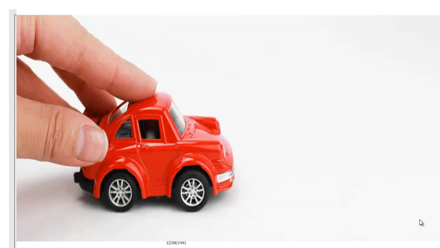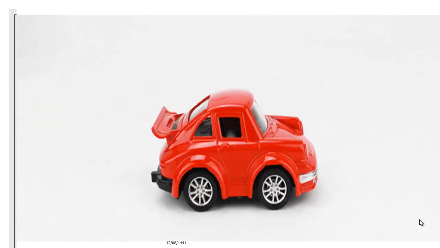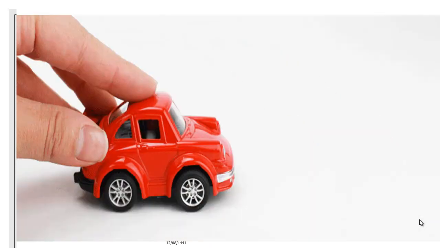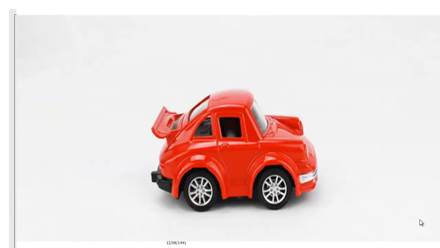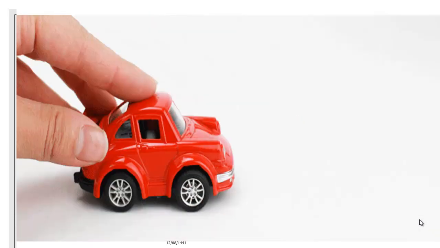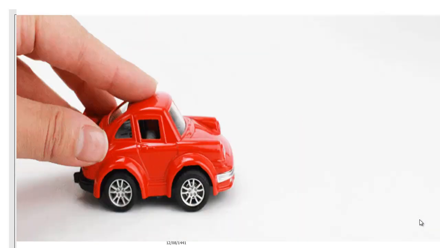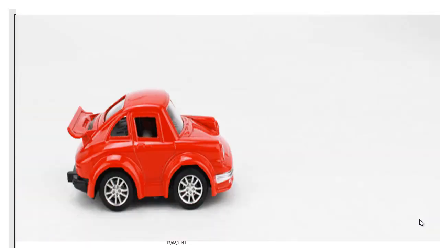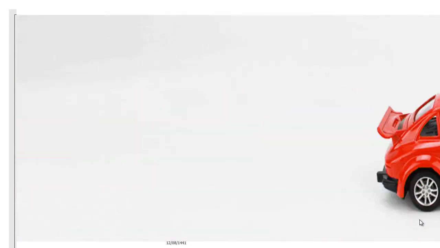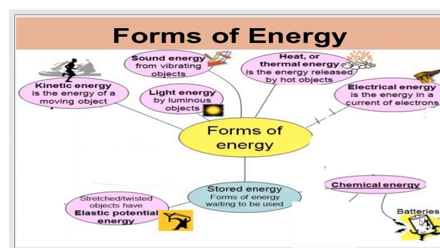How can this spring toy car move? When I store potential energy inside this car, it can move, because this car, as we will see in the next session, changes the potential energy, or any kind of energy, to movement. Movement is called which kind of energy? Kinetic.